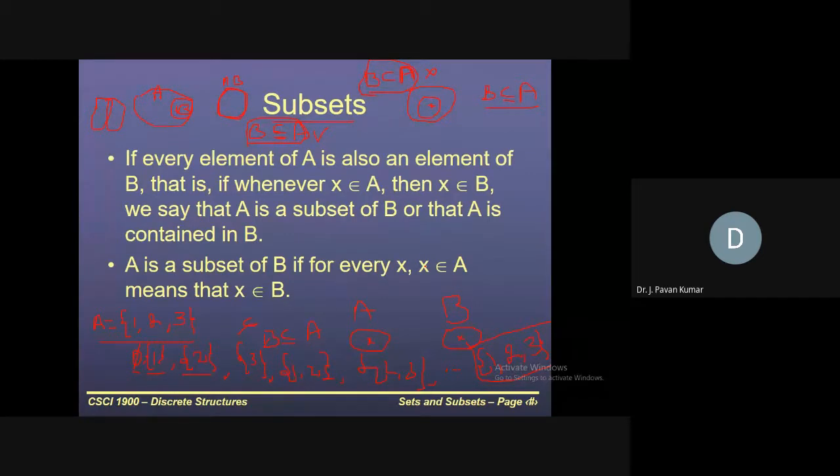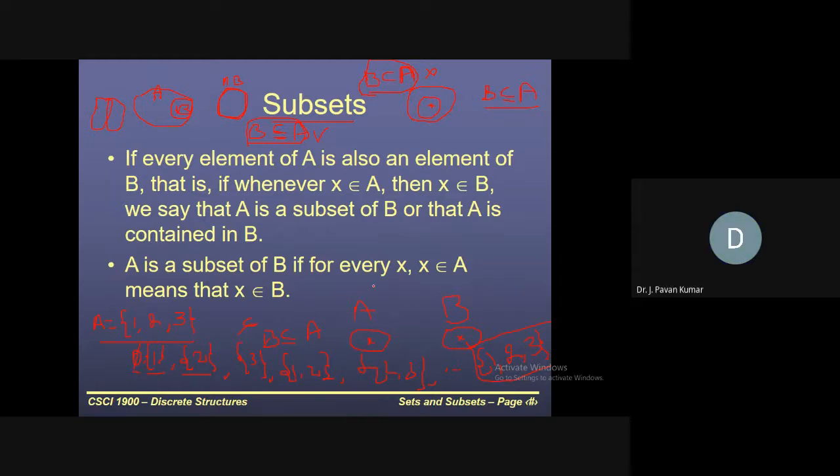Now please write down, count, and tell how many subsets you have got. Total 16 subsets will be there. So how many elements are we having in the set? 4 elements. And in the previous example, how many elements were we having? 3 elements. How many subsets? Total subsets, 8.